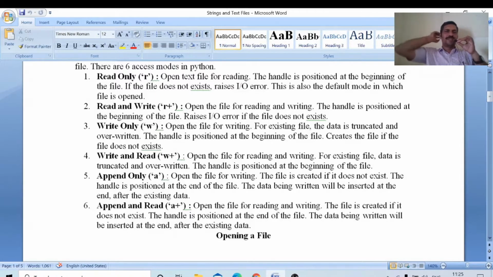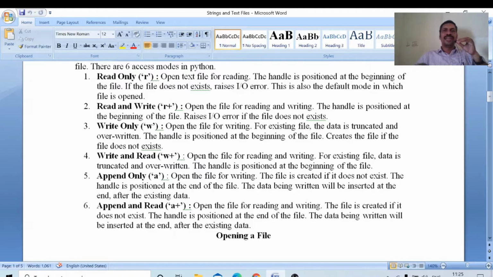Okay, the first mode is read mode. The default mode in which the file is opened, if we do not specify any mode, is read mode. The meaning of the word read only is that the file is opened for read only. It is not possible to write any content onto the file.